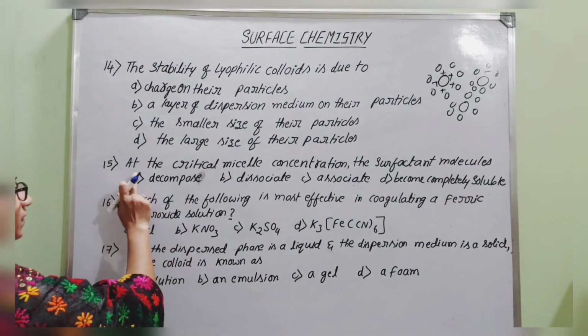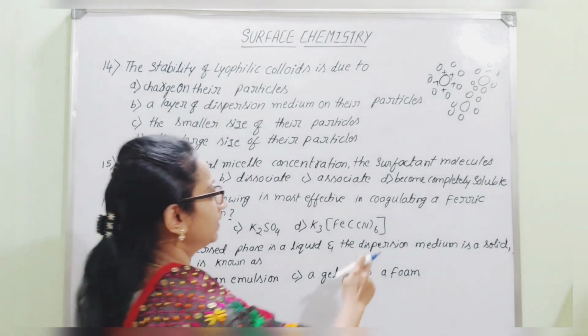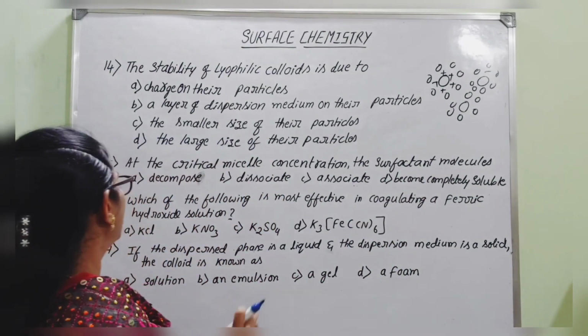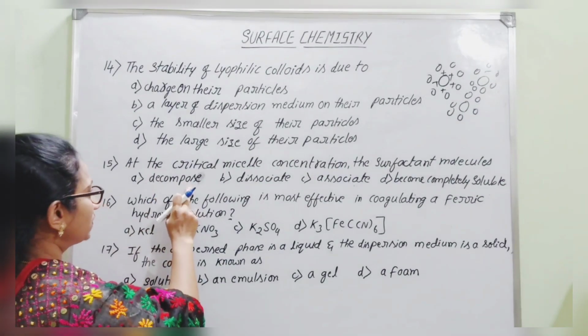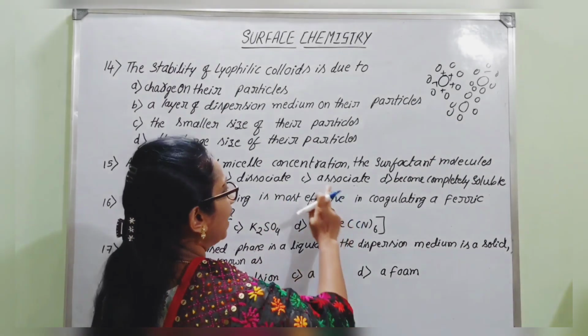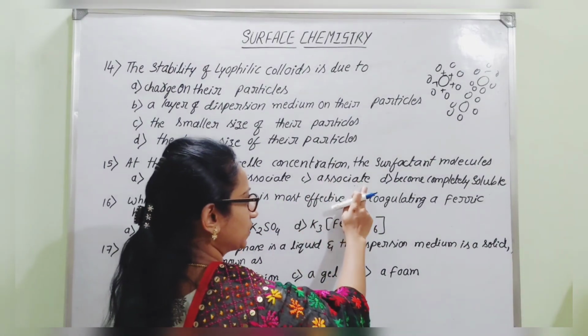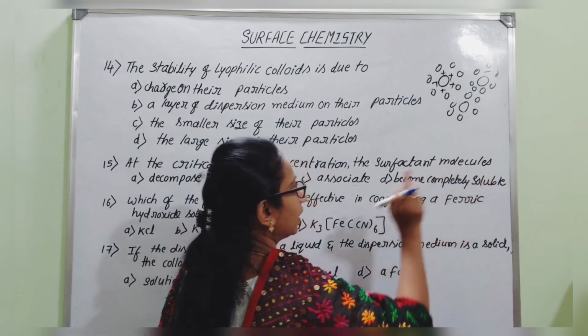Next, at the critical micelle concentration, the surfactant molecules either will undergo option A, decompose, or dissociate, or associate, or become completely soluble.